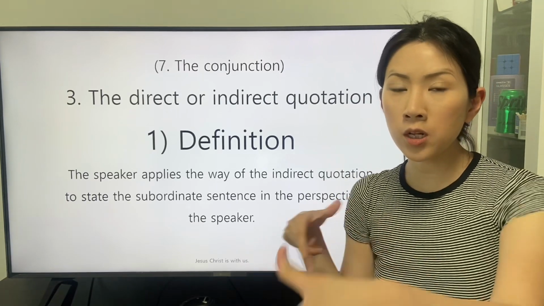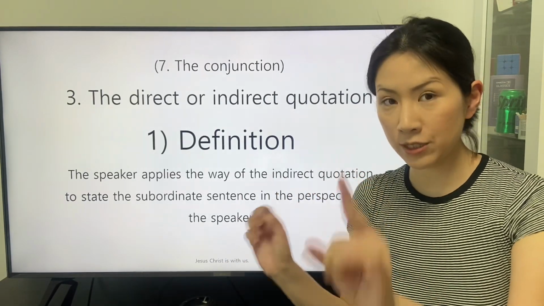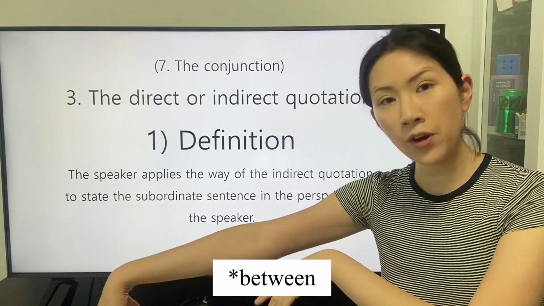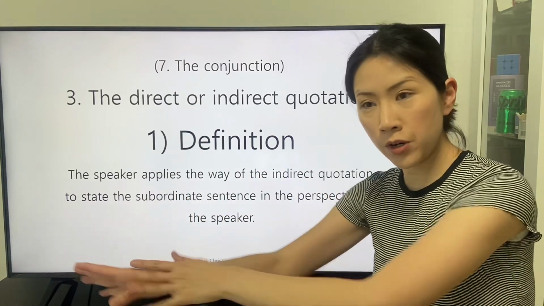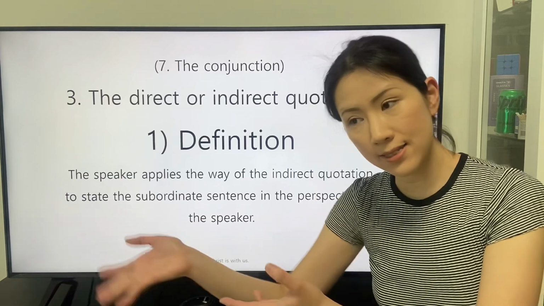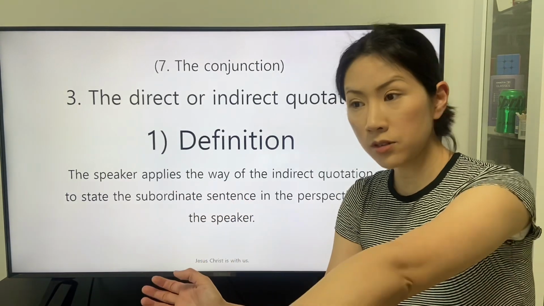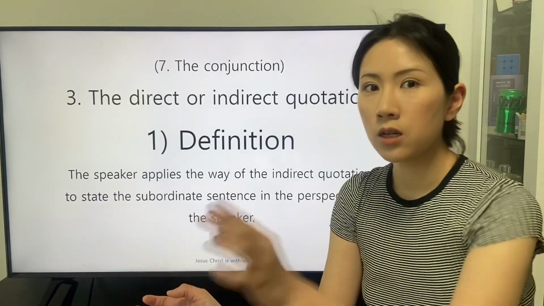The personal pronoun reveals the relationship between the different speaker in the quoted sentence and the subject or object.